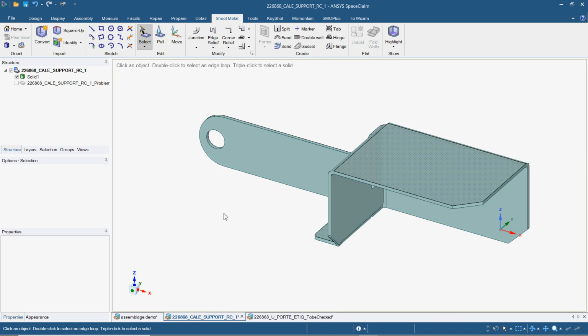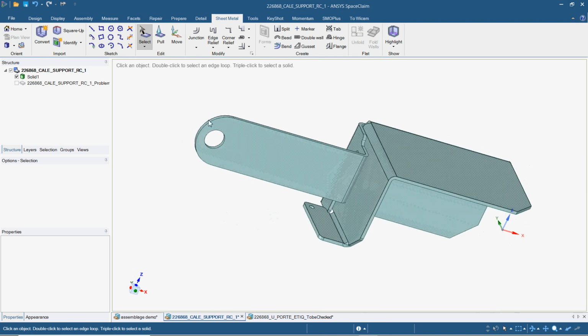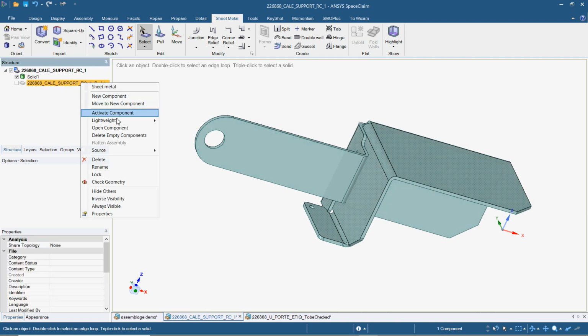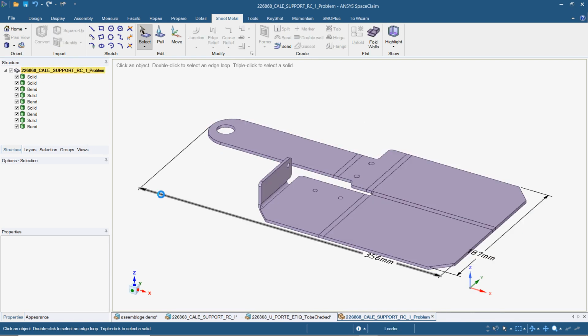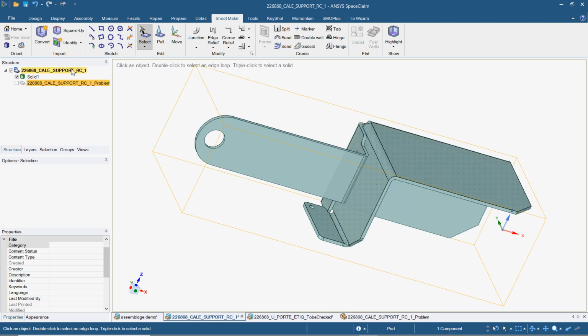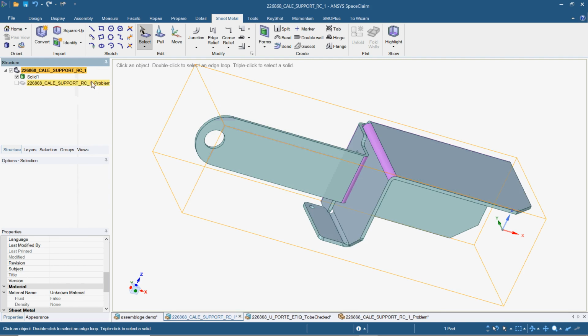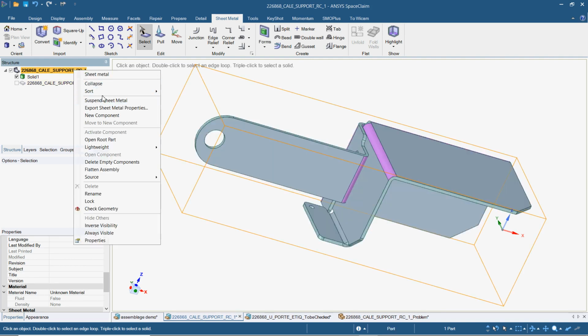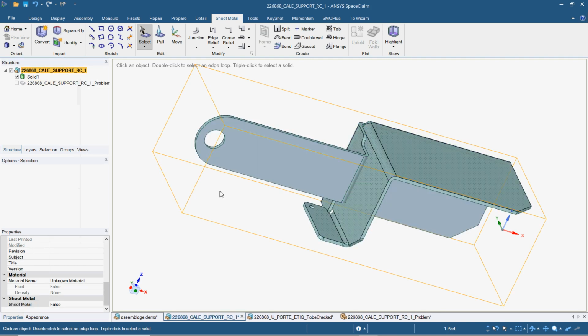Then this one, we have unfolding problem. In fact, we can check that the unfolding is wrong because one band is not flattened. So we will go back to the part and remove the sheet metal aspect.